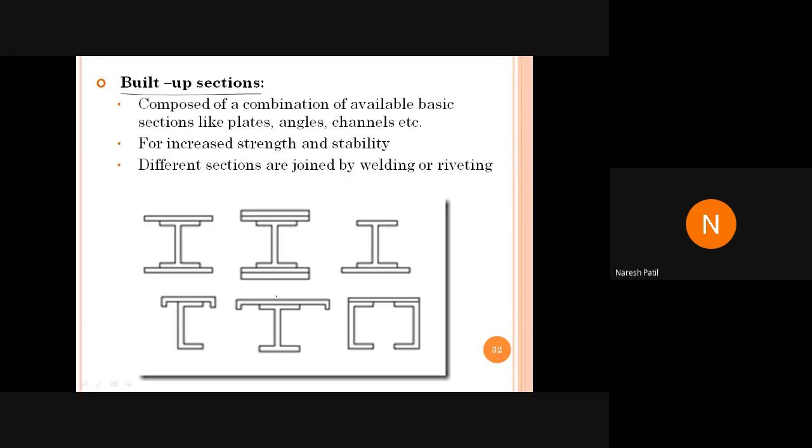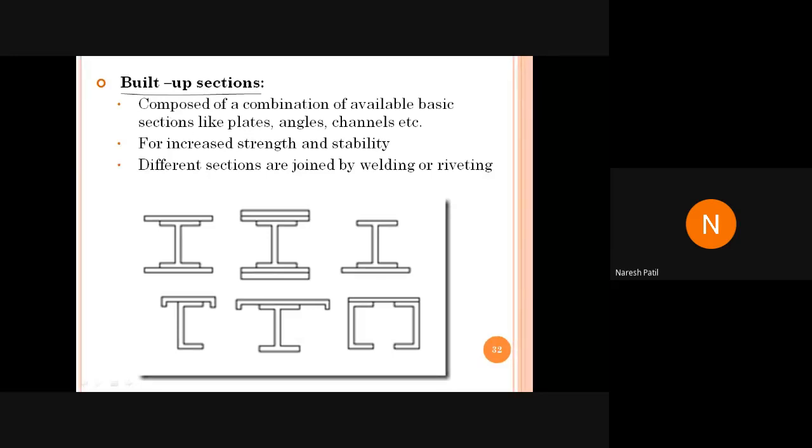But here, these built-up sections are not available in the market. So why is it called a built-up section? Because you have to build the section, which is not available in the market. Okay.